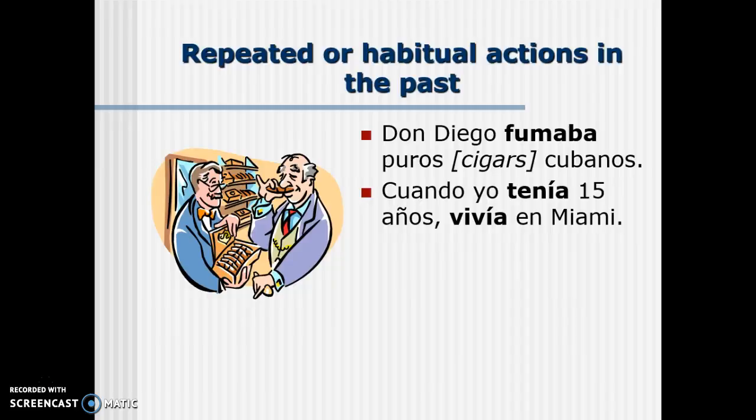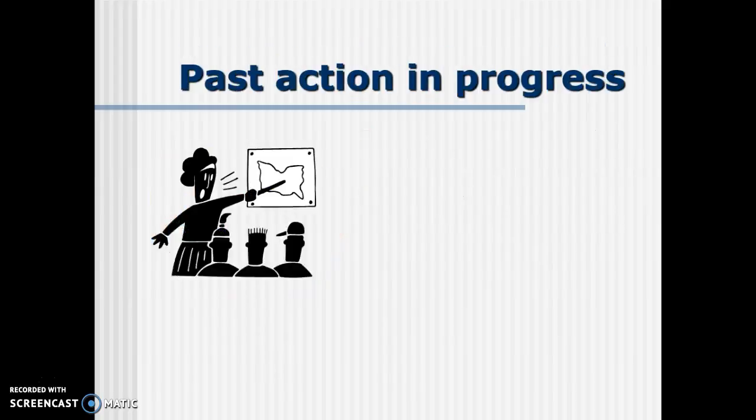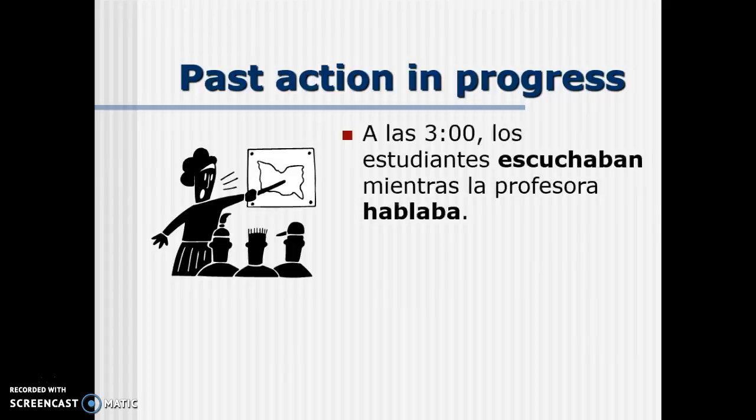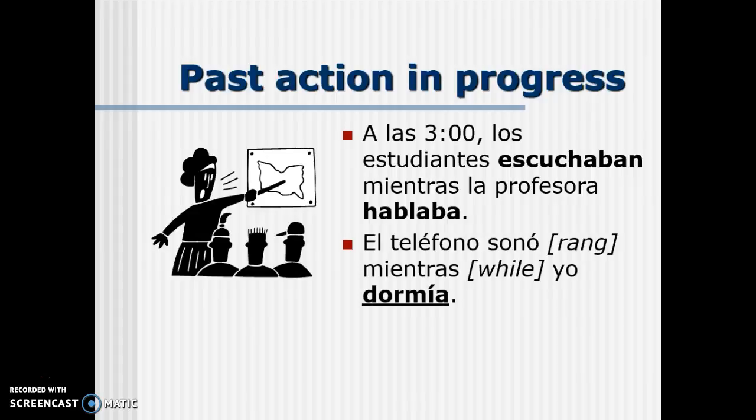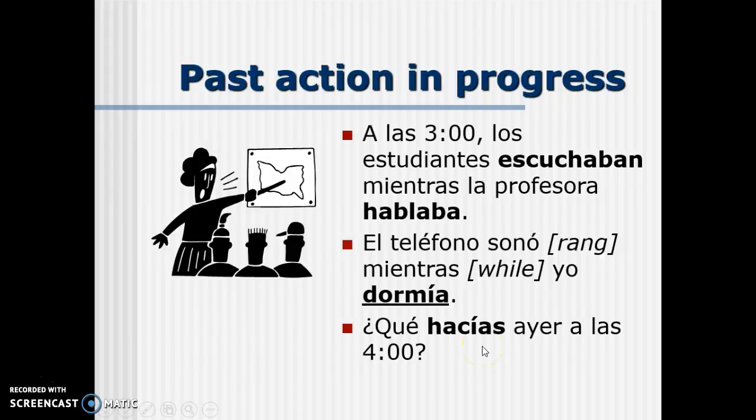Again, remember, it's like you're telling a story, something that happened in the past. A past action in progress is another time you use the imperfect tense. A las 3, los estudiantes escuchaban mientras la profesora hablaba. At 3 o'clock, the students listened while the professor was talking. So it's an action in progress, like you're telling a story to someone else. El teléfono sonó mientras yo dormía. Here's this sentence again, with dormía in the imperfect tense because it was a past action in progress.